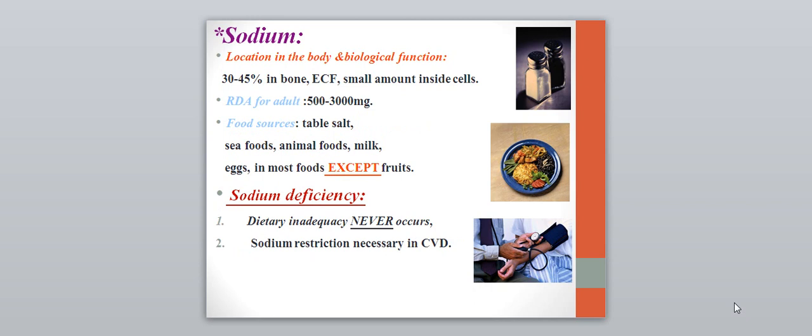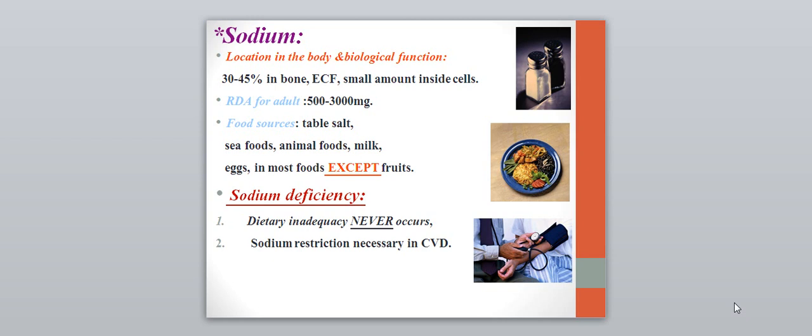What about sodium? It is present at 30 to 45% in bone and the extracellular fluid, and a small amount is present inside the cell. So it is mainly an extracellular type of mineral. The daily allowance is 500 to 3000 milligrams, and sodium, as you know, is present in table salt, seafood, animal food, milk, egg, and in most food except fruits.